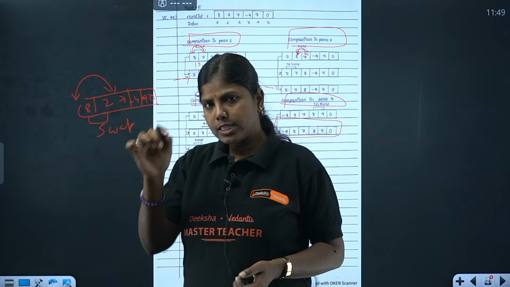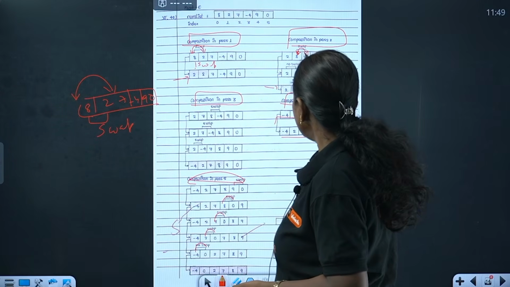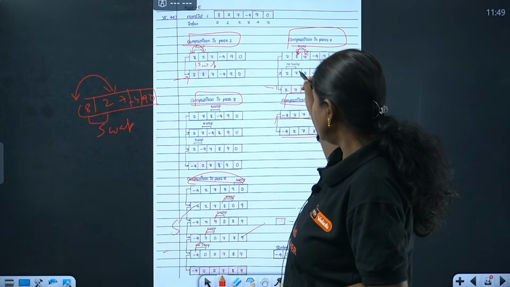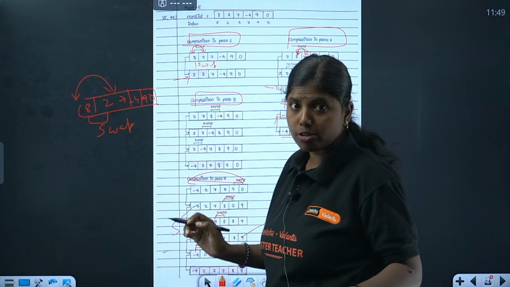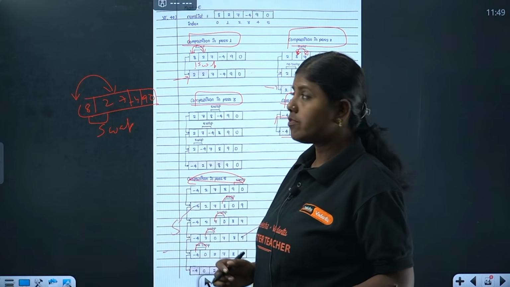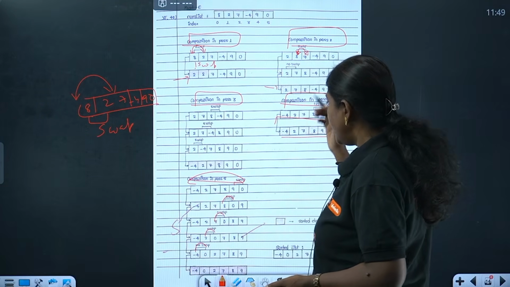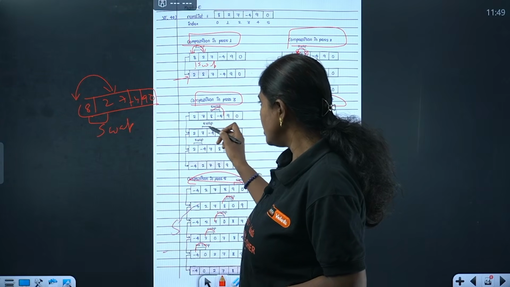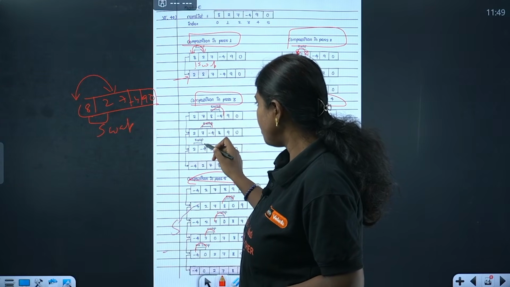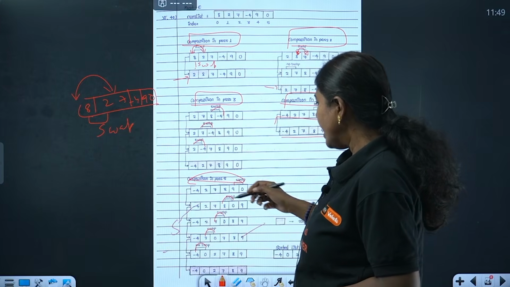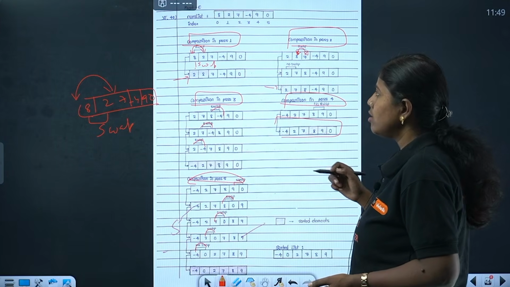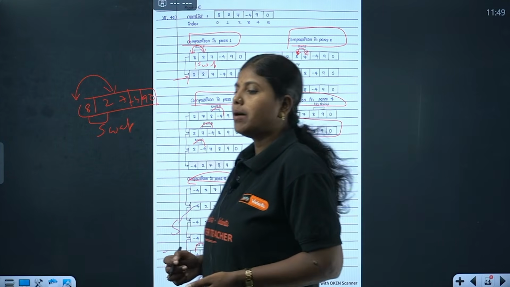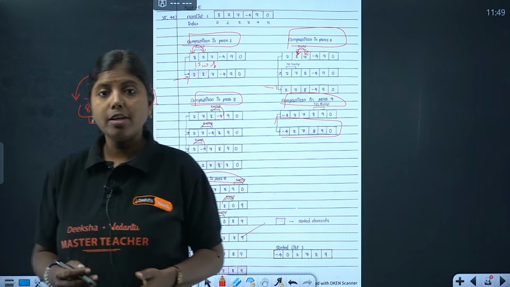Just put an arrow and then show it as a swapping technique. Here there is no swap also, so you show it as no swapping, because 5 marks are there for this particular question. And after that, in the case of pass 3, what do we have? Comparing those two, swapping, comparing, swapping, comparing, swapping. So like this, you have to show each and every pass, the comparison, and whether swapping is happening or not.